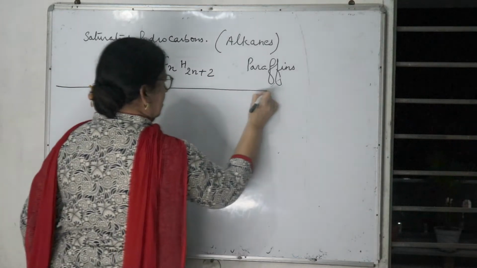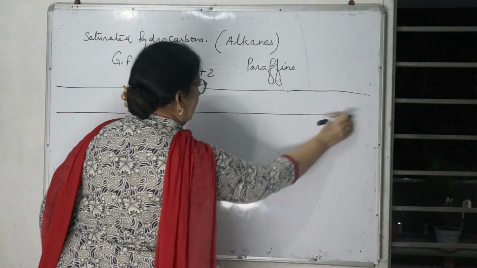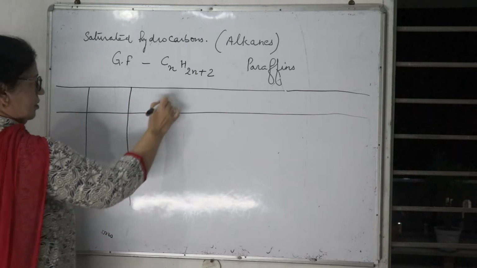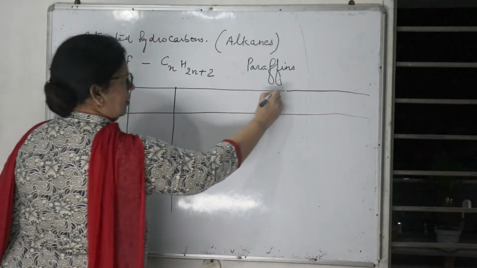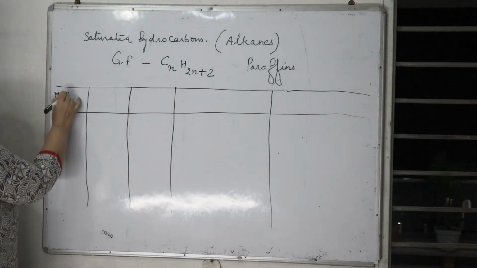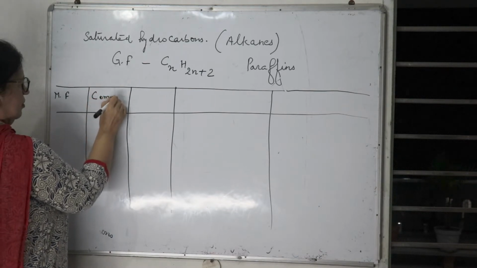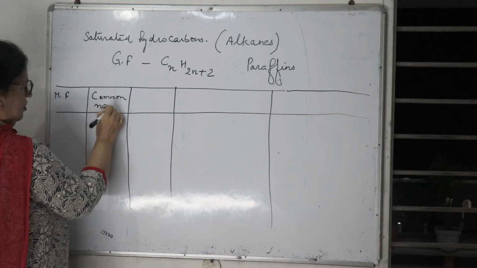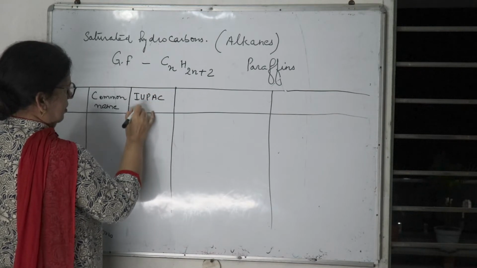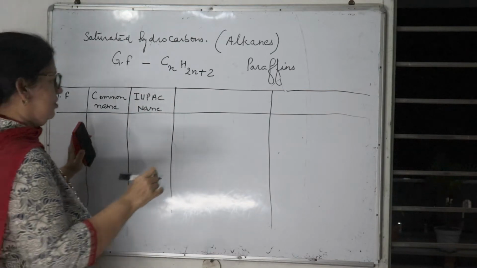Let us make a table having 5 columns. First column molecular formula, second column common name, third one IUPAC name, that is International Union of Pure and Applied Chemistry.